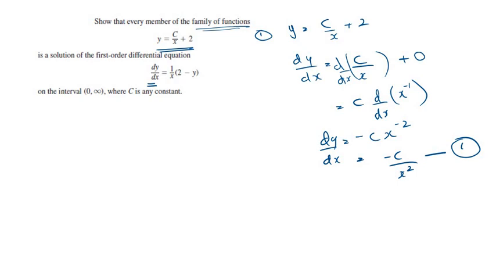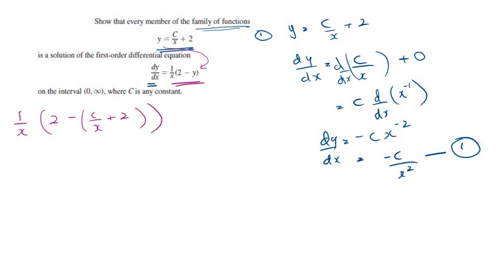Now the next thing we want to do, I'll change colors for that part. I'll make that purple. Next thing we want to do is take this part of the equation and substitute the y into this and see whether we can get the same thing as 1. So let me do that again. So we have 1 over x and we have 2, and y is, from here, y is c over x plus 2.